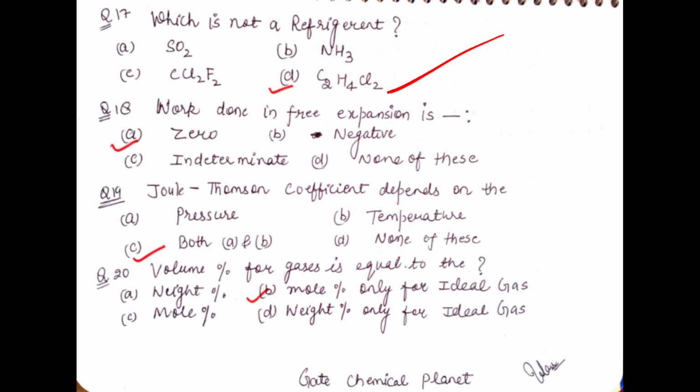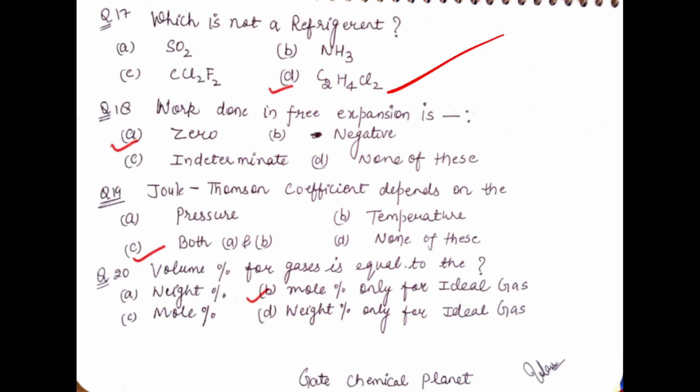Next question is, work done in free expansion is? This is a very important question, many times asked in various competitive exams. So please learn this question and see the answer carefully. In free expansion, the work done is always 0. The correct option is A.